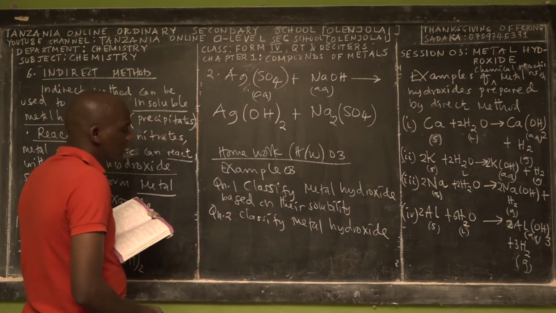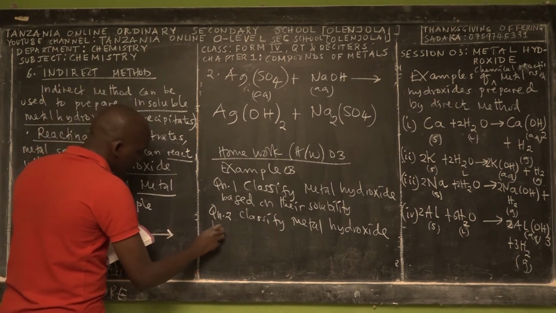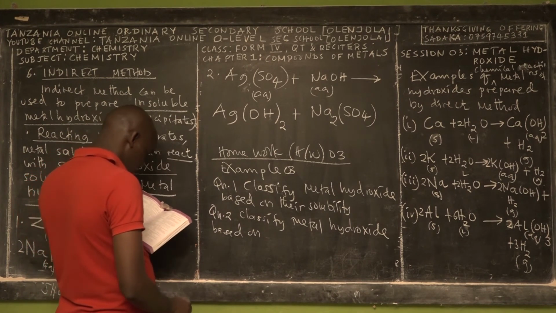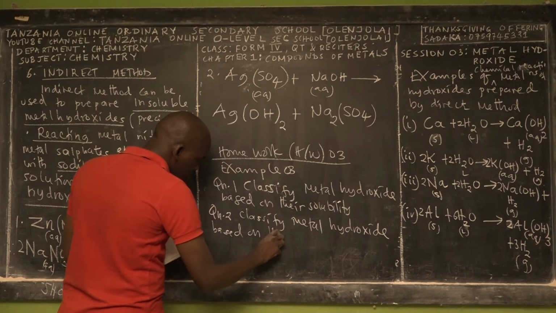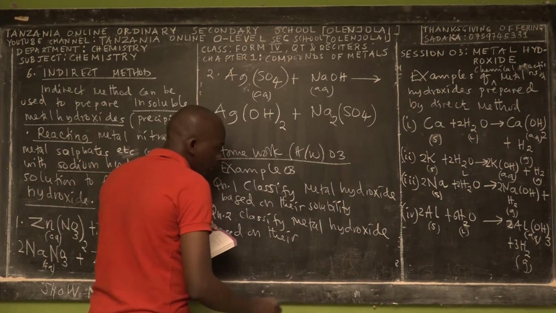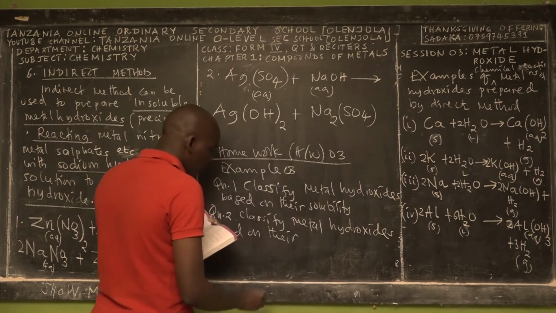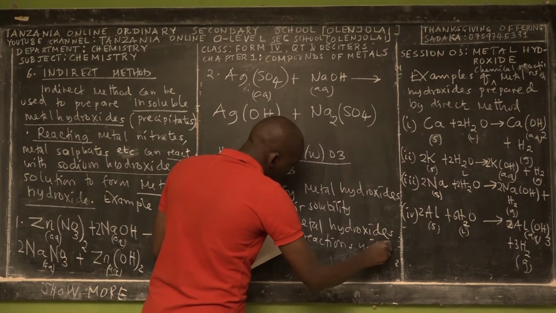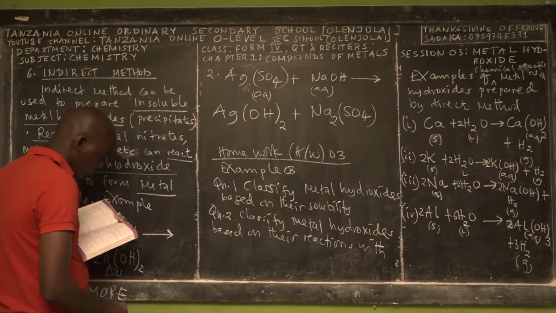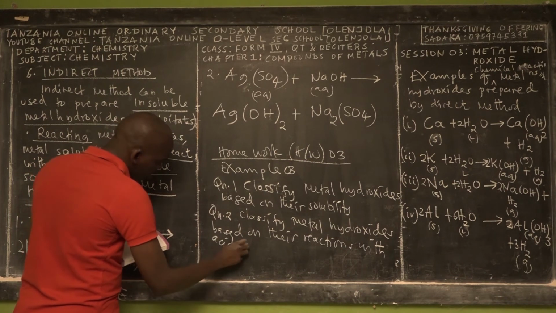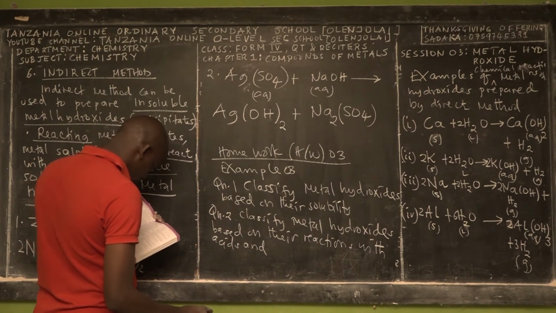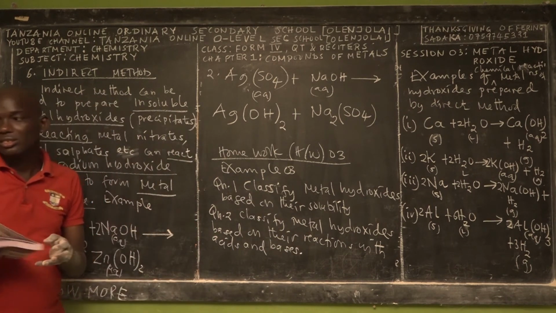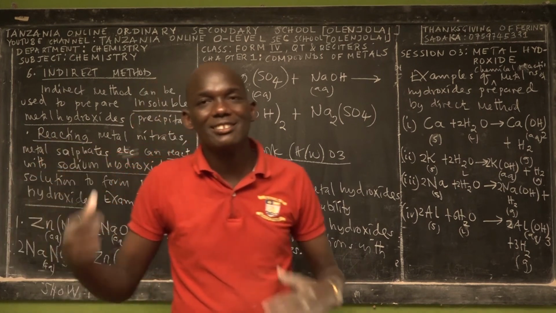So class 5 metal hydroxides based on their reactions with what? With acids and bases. Now the question. Make sure that you do this homework.